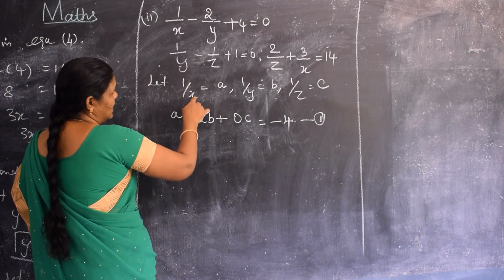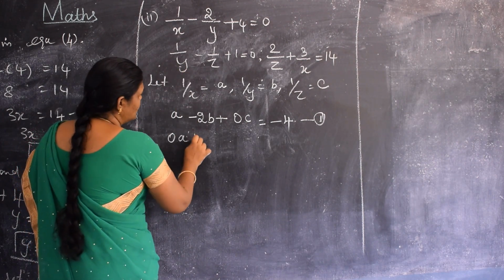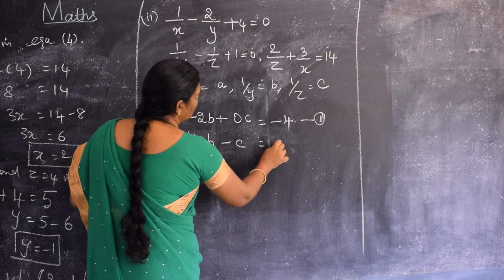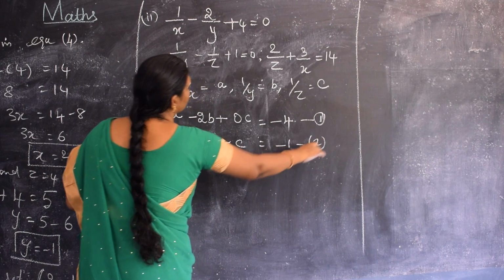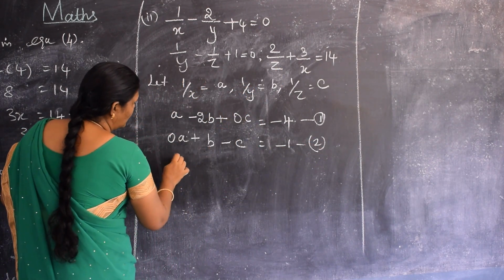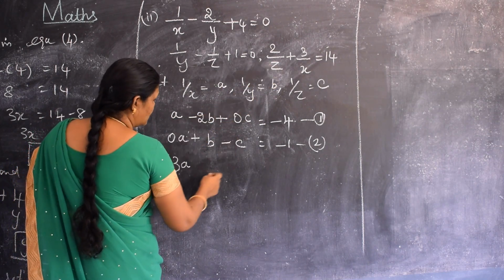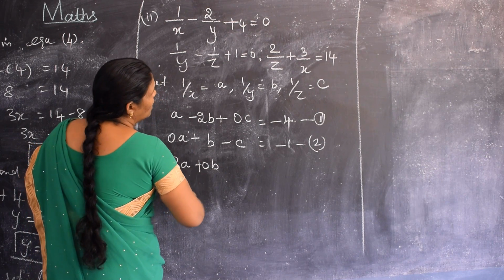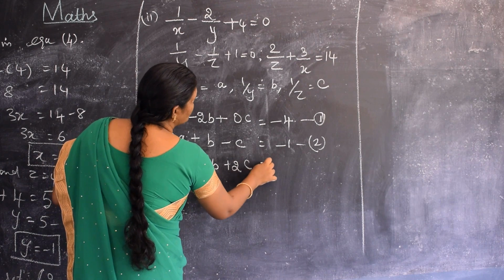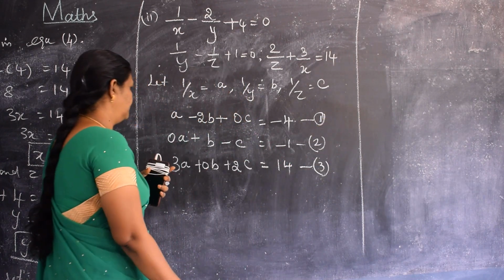Here x is absent, so you put 0a plus b minus c is equal to minus 1. Let it be 2. So the third one, here x is there, so 3a and the y term is absent, so you put 0b and the z term is plus 2c is equal to 40. Let it be equation number 3.